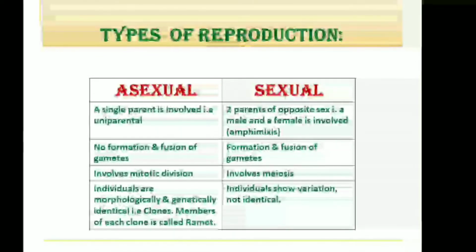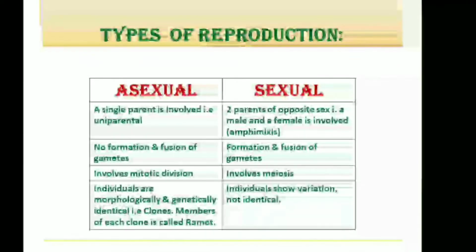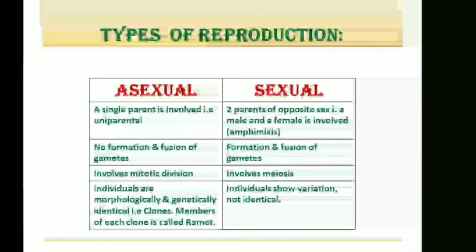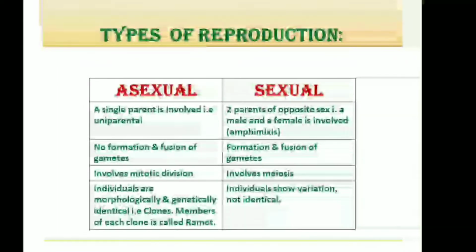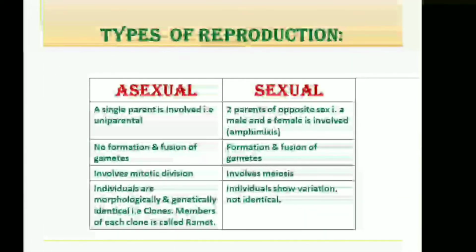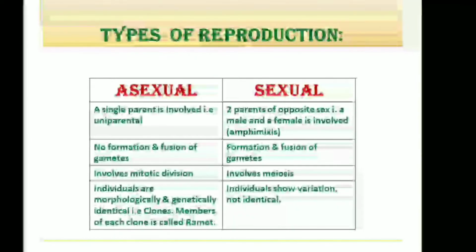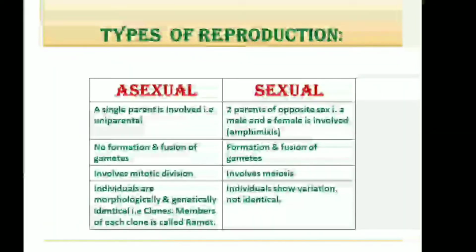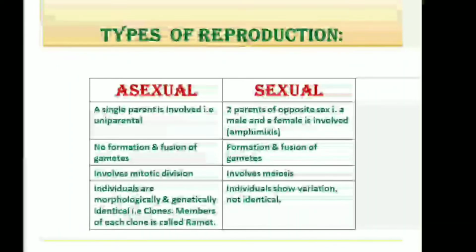Reproduction is nothing but a biological process in which an organism gives rise to young ones, that is offspring, similar to itself. Now the offspring will grow, it will mature, and in turn produce new offspring. That means reproduction enables continuity of the species generation after generation. Now there are two main types of reproduction, asexual and sexual.